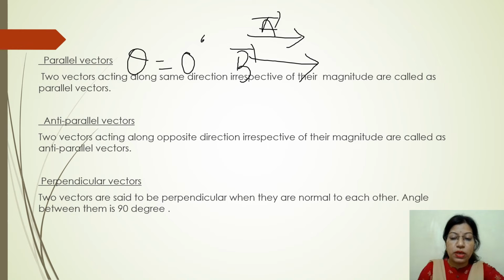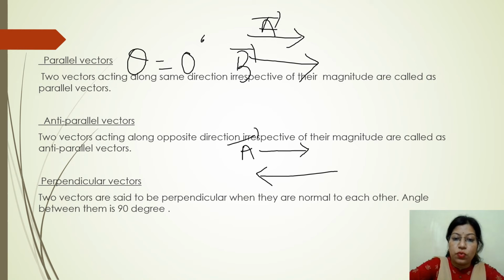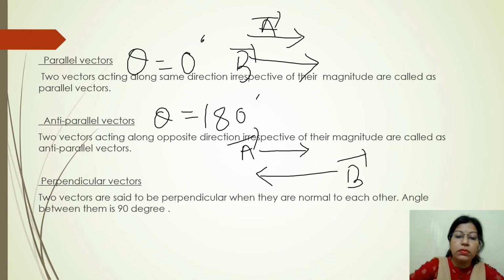So now we move to the next one, anti-parallel vector. So what do we mean by anti-parallel vector? Two vectors acting along the opposite direction, irrespective of their magnitude, are known as anti-parallel vectors. That means whatever may be their magnitude, the direction must be opposite. Let this be your A vector and this be your B vector. They are opposite in direction. So what's the angle between them? The angle between them is 180 degree. Theta equals 180 degree. This type of vectors are known as the anti-parallel vectors.